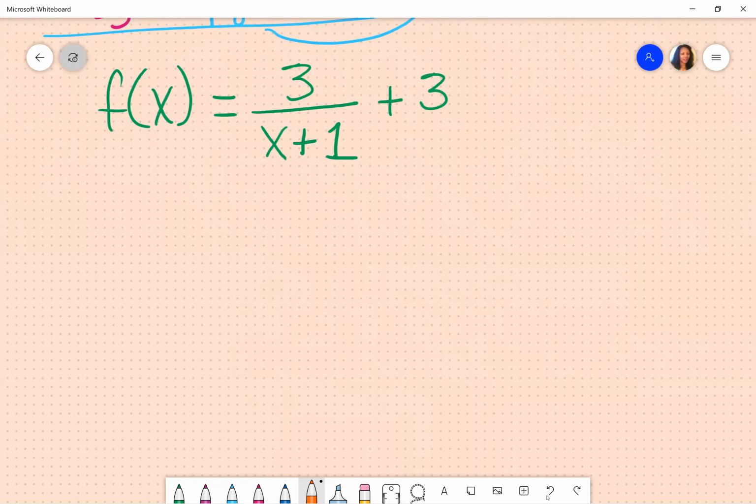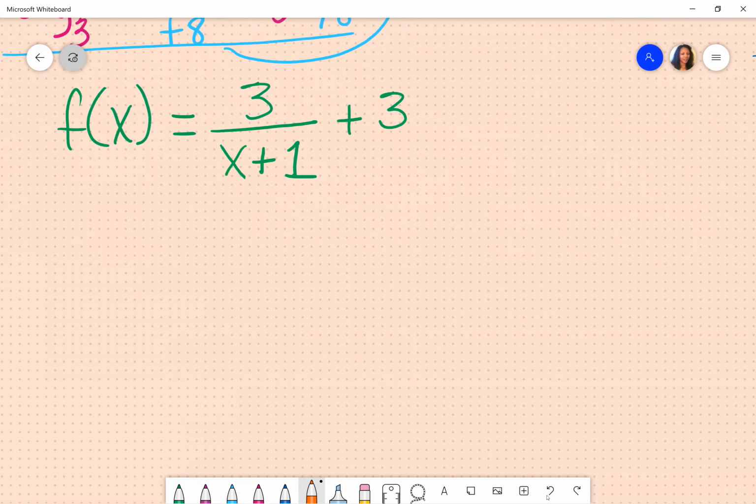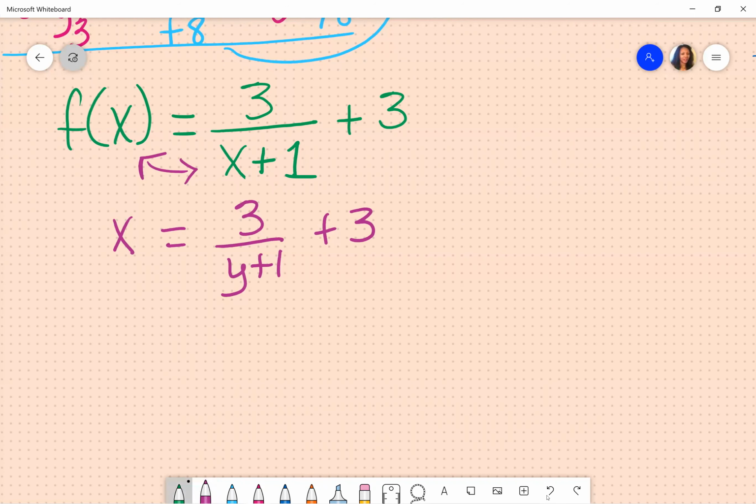And then finally, let's just say we had a rational function. What we would want to do in this case is first start undoing. First thing you have to do is swap out the x's and the y's. So I'm going to have x is equal to 3 over y plus 1, plus 3. Now I want to subtract 3 on both sides to get rid of that. And I am left with x minus 3 is equal to 3 over y plus 1.